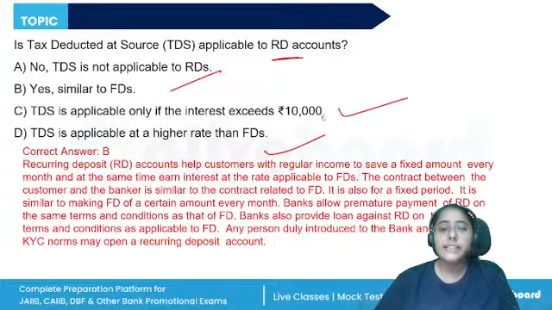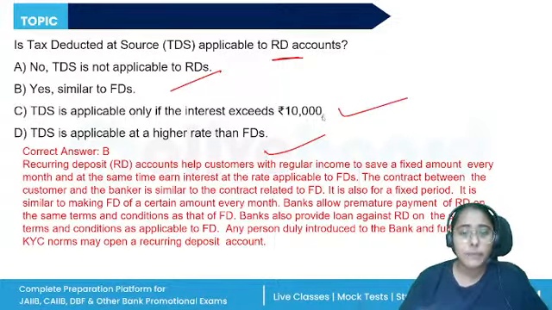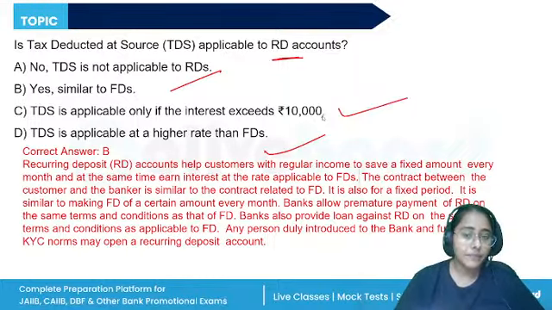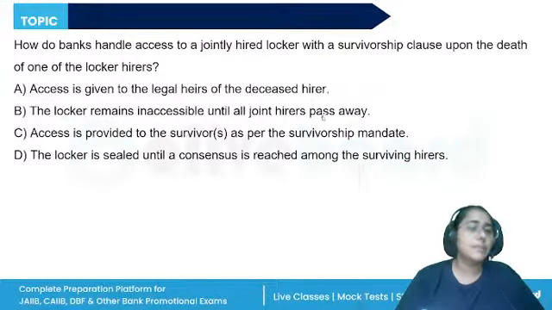The standing instructions are accepted from the depositor to transfer installments. The KYC AML will be done. Installments can be paid in advance. Monthly installment, if there is any delay, penalty will be levied. So basically, all the terms and conditions remain the same. All right, the recurring deposit is the same as a fixed deposit.